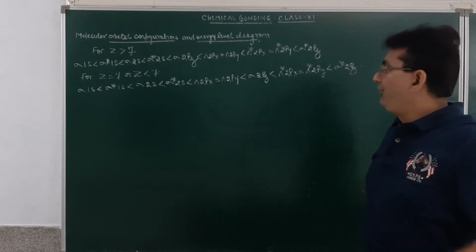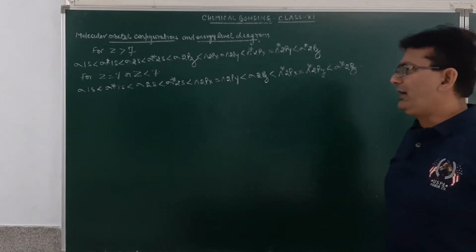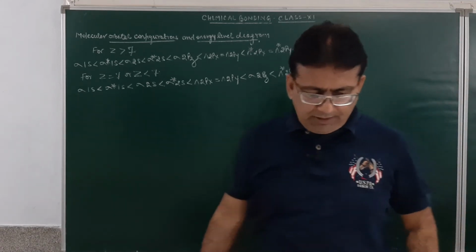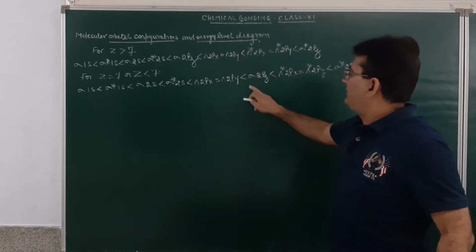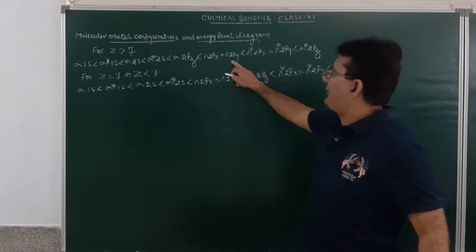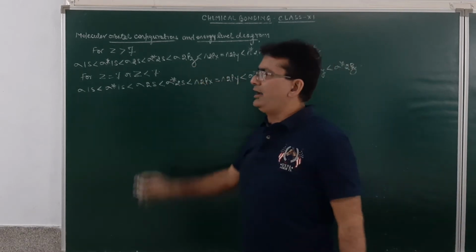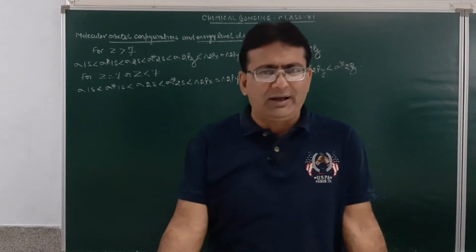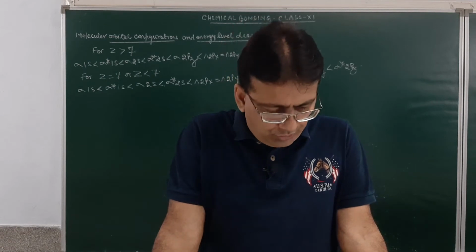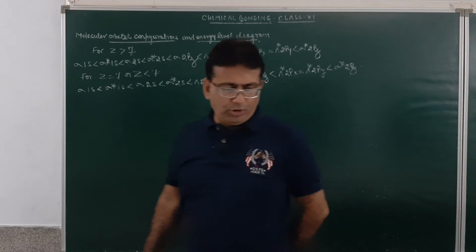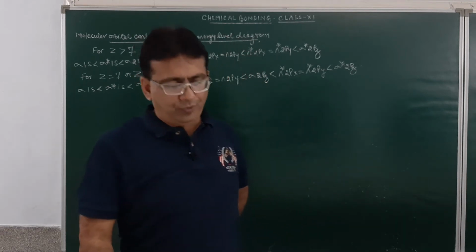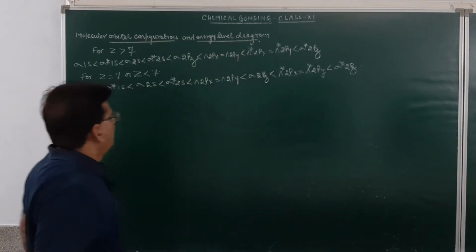Now, before I proceed further, let me discuss something about the bond order. The reason why sigma 2pz occurs after pi 2px and pi 2py in one case, and before them in the other, was explained to you. It was due to the interaction difference. Now, bond order. What is bond order?